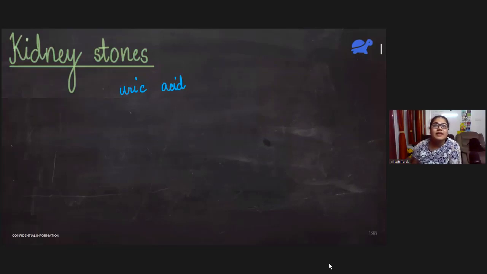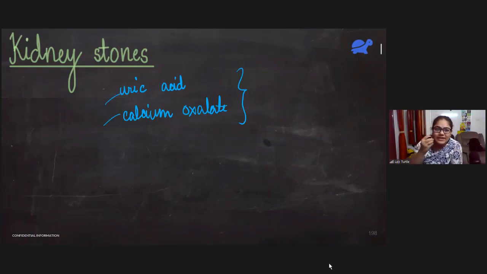Or there is a compound known as calcium oxalate. Even this compound is not very soluble in blood. So because of compounds like these, kidney stones are formed. They are insoluble. Slowly they start accumulating. Okay, and because of that they form some stone-like structure which is actually very painful. Fine. So kidney stones are formed because of these insoluble substances present in the blood.